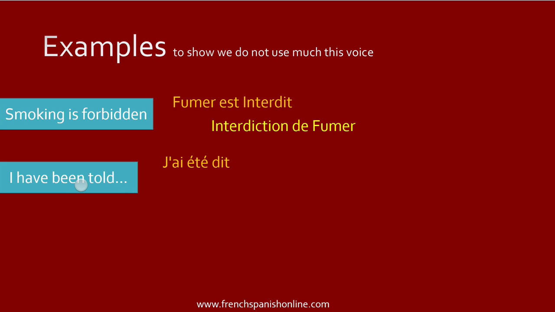So, in French, we are going to use, and this is the only possibility to translate this kind of passive sentence in English, we say on m'a dit que, etc. So, all the sentences similar to have been told, have been said, etc., in French, it is with the natural pronoun on, and we have the active voice.